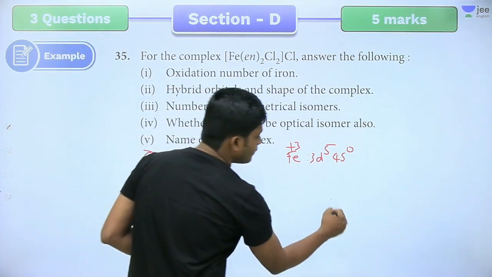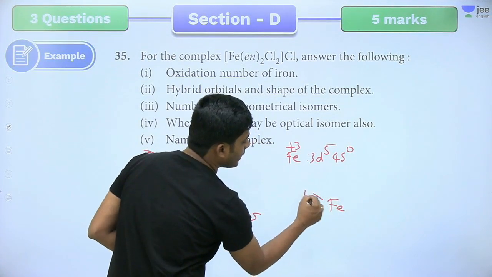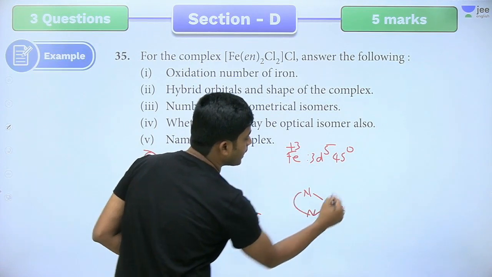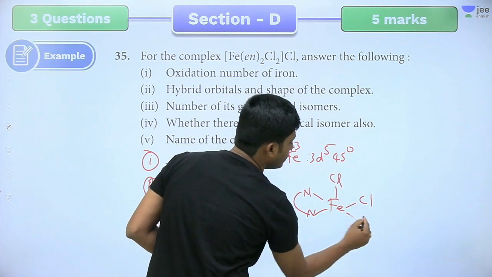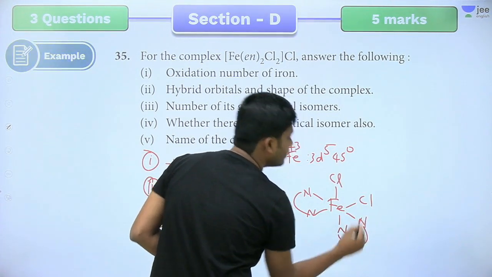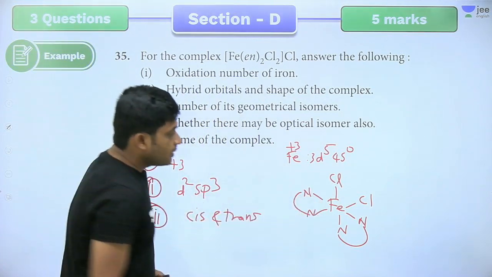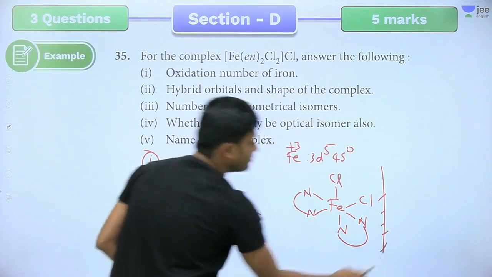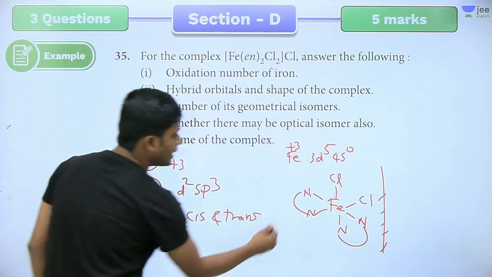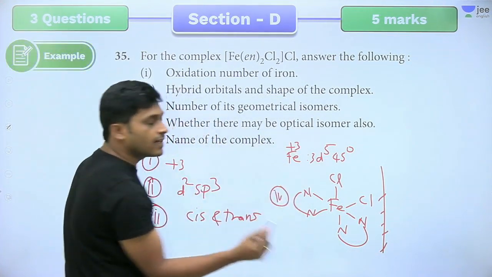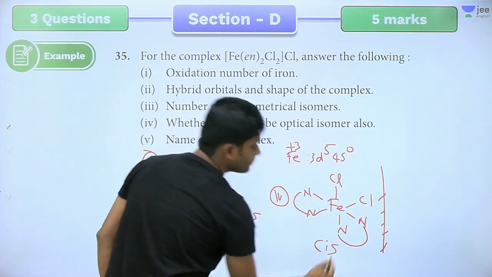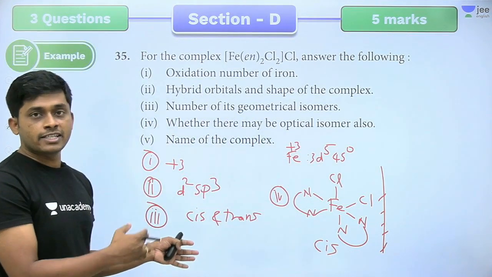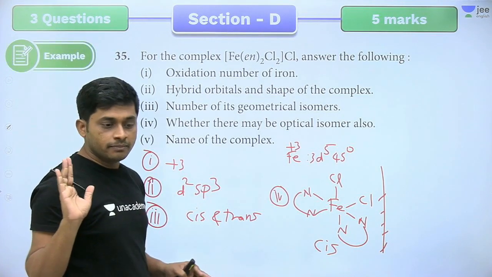In one case we get optical isomerism. See here, I am writing en, ethylenediamine, chlorine, nitrogen. This is the cis complex, no plane of symmetry. This has optical isomerism. So one of the isomers, the cis one, is optically active. So dextro and levo, both are possible.